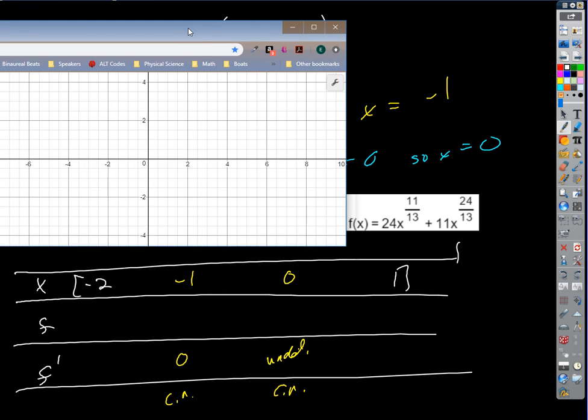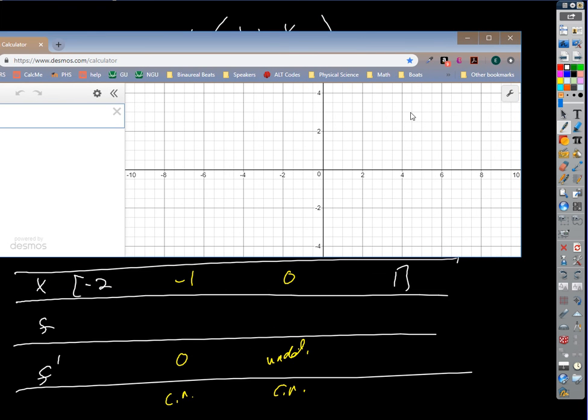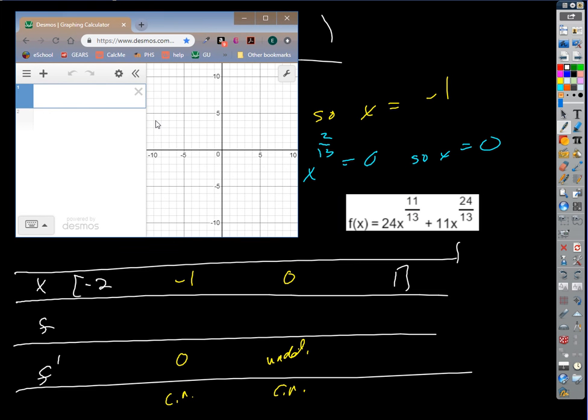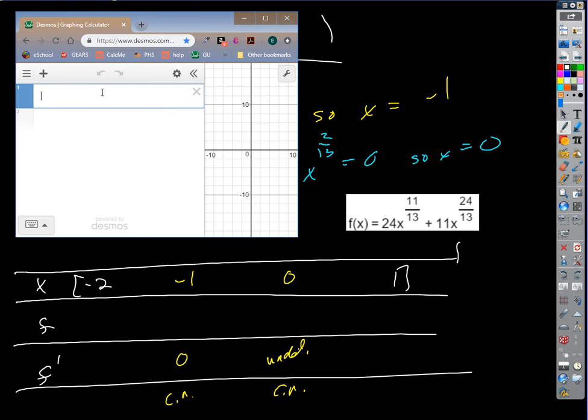Okay, so, goodness. If we do that, look on Desmos, we can make this really easy. Desmos is so handy. Let's define the function. Everybody see what I'm going to do here?